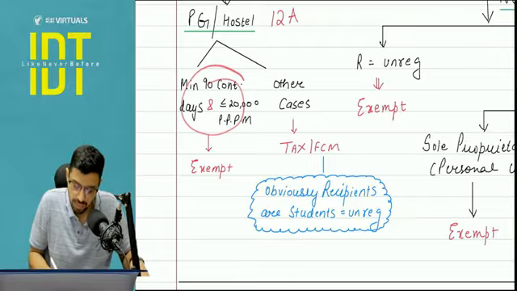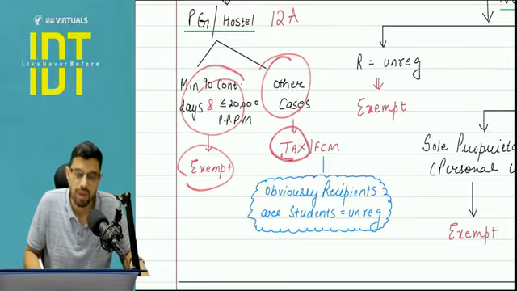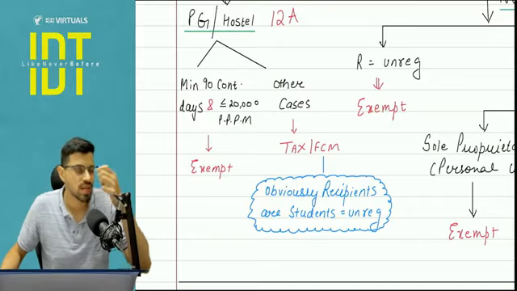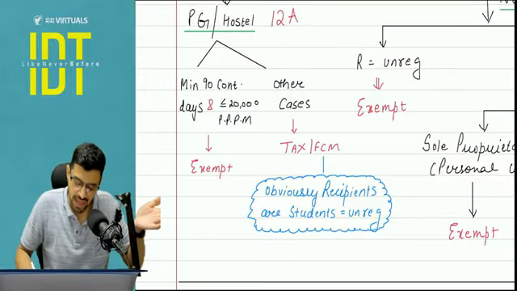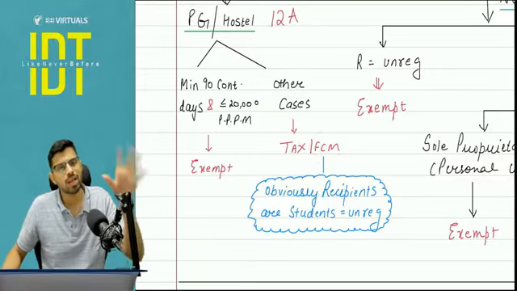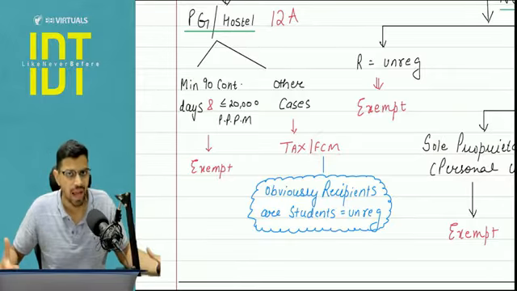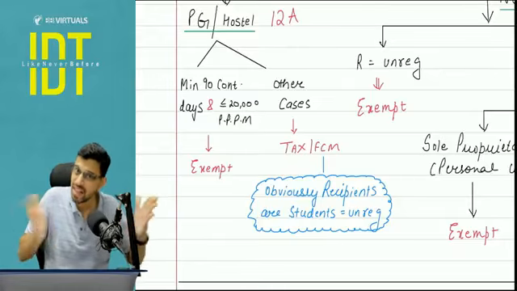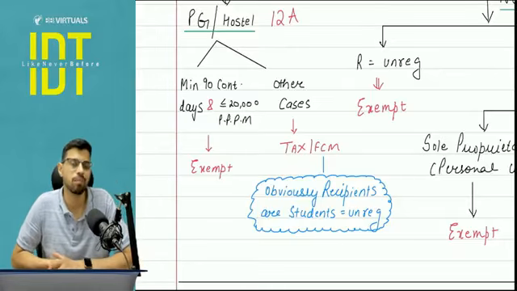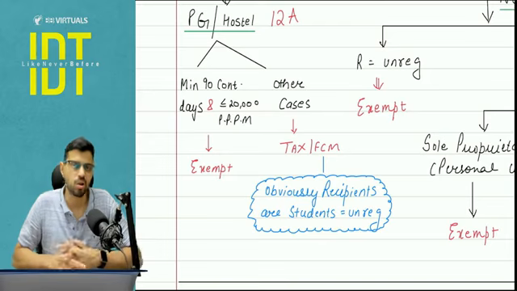If that is the case, it will be exempt. In other cases, the tax will be applicable. And obviously, the students would not be registered persons. Hence, I will say FCM will apply. Now here the query comes: sir, FCM will apply, but will GST actually apply? It will depend on whether the supplier is a big person or not.